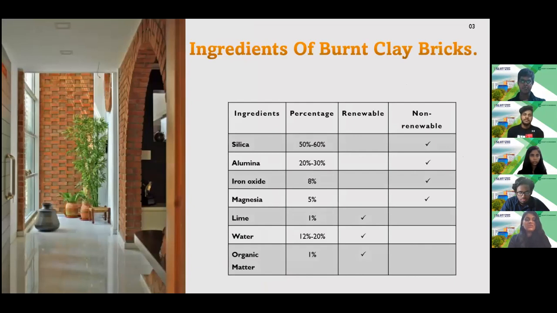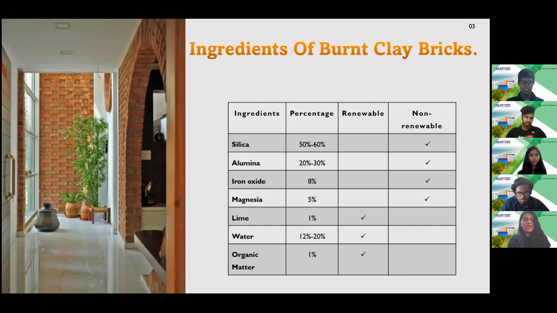There are several ingredients in the composition of burnt clay bricks: silica, alumina, iron oxide, magnesia, lime, water, and organic matter. Normally, bricks contain these ingredients in the following percentages.